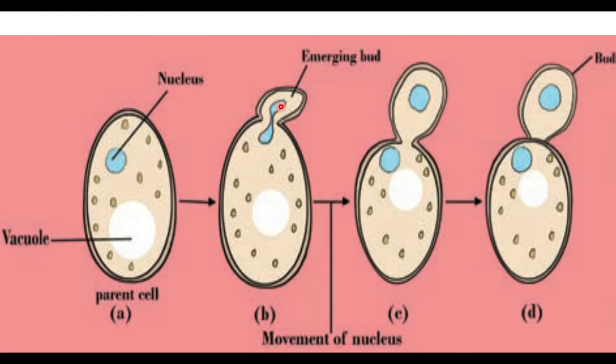The nucleus divides into two, and one of the pieces moves into the newly growing bud. This is the newly growing bud. The newly growing bud grows further, and finally it gets detached from the parent. So two yeast cells are produced. This process is known as budding.